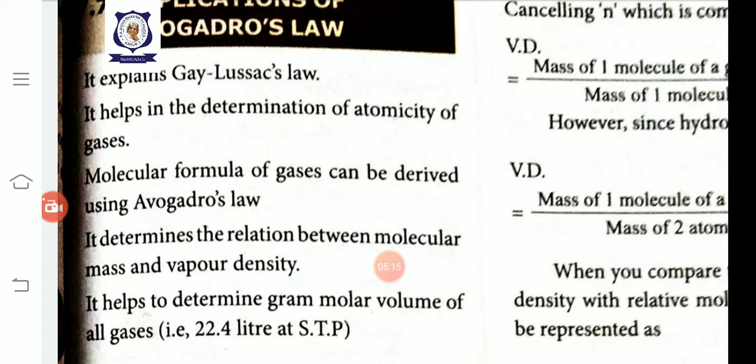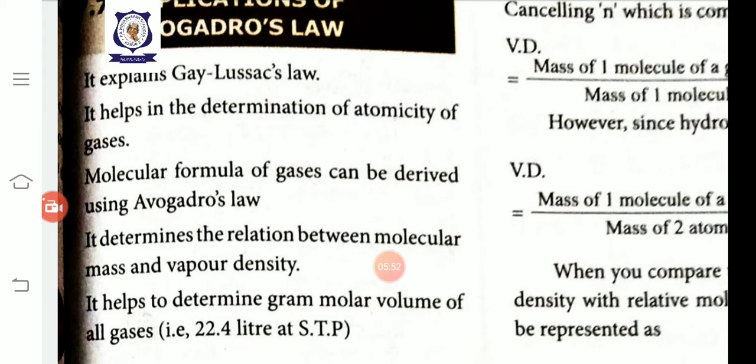Then the third one, the molecular formula of gases can be derived using Avogadro's law. It gives the relation between molecular mass and vapor density. What is molecular mass? We know this. The relative molecular mass is nothing but the mass of the molecule. Then vapor density. It also helps to determine the gram molar volume of all gases.